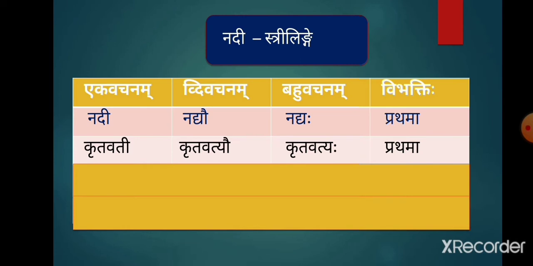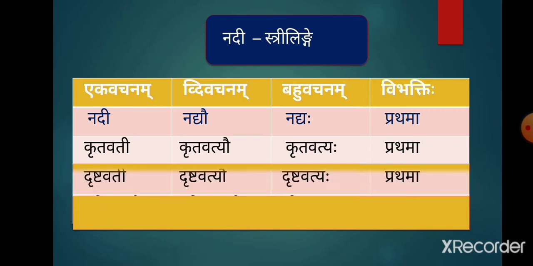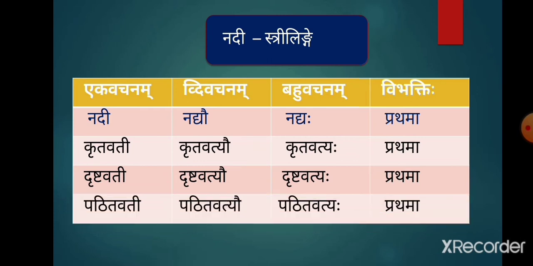The prathama vibhakti forms of the dhatuhu drush and ktavatu pratyayah are drushtavati, drushtavatyau, drushtavatyah. And the prathama vibhakti forms of the dhatuhu pat plus ktavatu pratyayah are pathitavati, pathitavatyau, pathitavatyah.